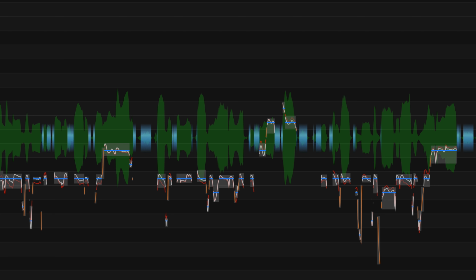Now, I deliberately didn't use a scale to quantize it to because the melody is moving around between different keys and chords throughout this phrase. So let's listen and make sure everything's okay.